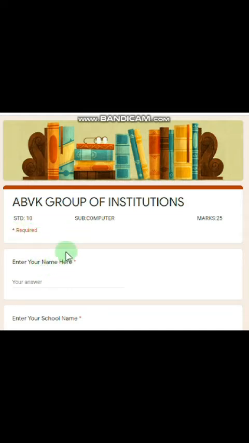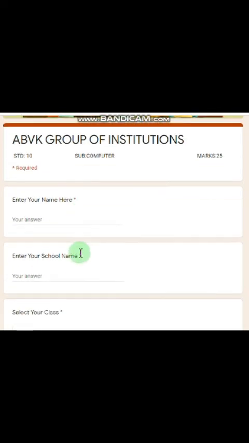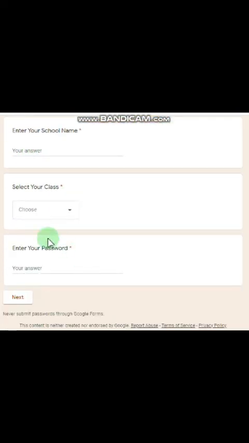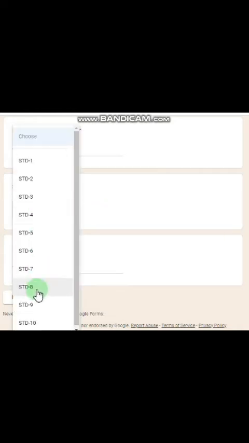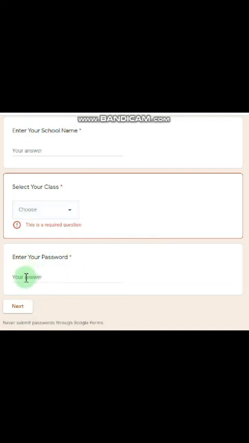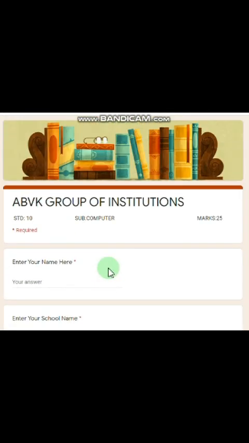Now the child has to enter the name here first, then the school name, and then the class. They can select the class by scrolling down here, and you will have all the classes here. Then they can enter the password. The password will also be given by the teacher in the WhatsApp group. That password must be entered by the child here, and when they click on next, the question paper will appear. In this way, using Google Forms, they will attempt the assessments, the online exams or tests.